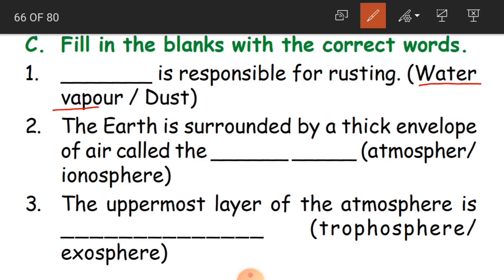Okay. The earth is surrounded by a thick envelope of air called the dash. So actually this is the second question. The earth is surrounded by a thick envelope of air called the atmosphere. Third one, the uppermost layer of the atmosphere is dash. Whether it is troposphere or exosphere. Uppermost, the top, the end actually. You do not have any air above this. So that is exosphere. Okay children.